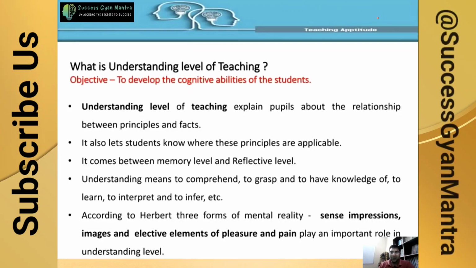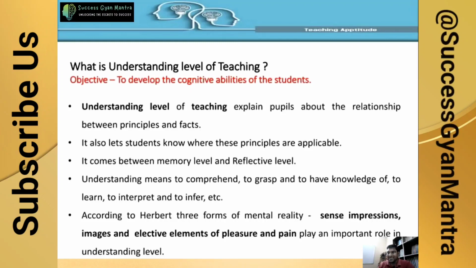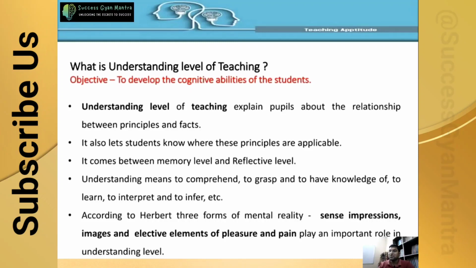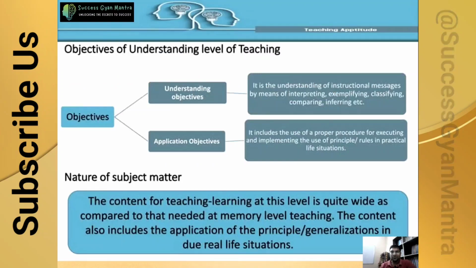According to Herbart, there are three forms of mental reality. One is sense impressions, the impressions from the various senses of the students. Another is images, through which students can perceive. The third is the elective elements of pleasure and pain, the various elements which can give pleasure or pain. These play an important role in the understanding level.